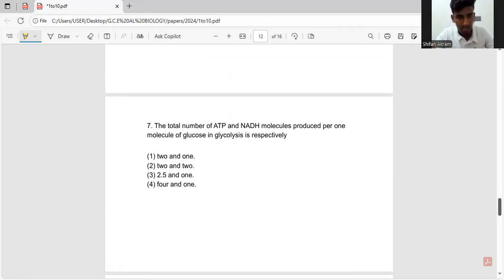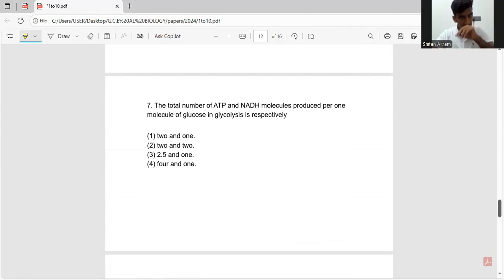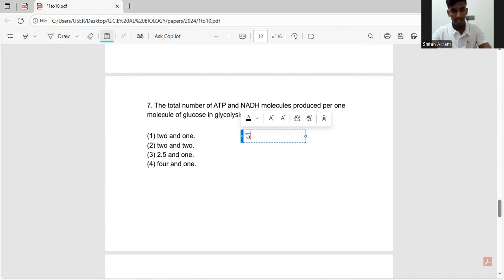So let's go to the seventh question. The total number of ATP and NADH molecules produced by one molecule of glucose in glycolysis. As I explained earlier, glycolysis is the first stage of respiration. Initially, glucose is broken down into two pyruvates in this reaction.